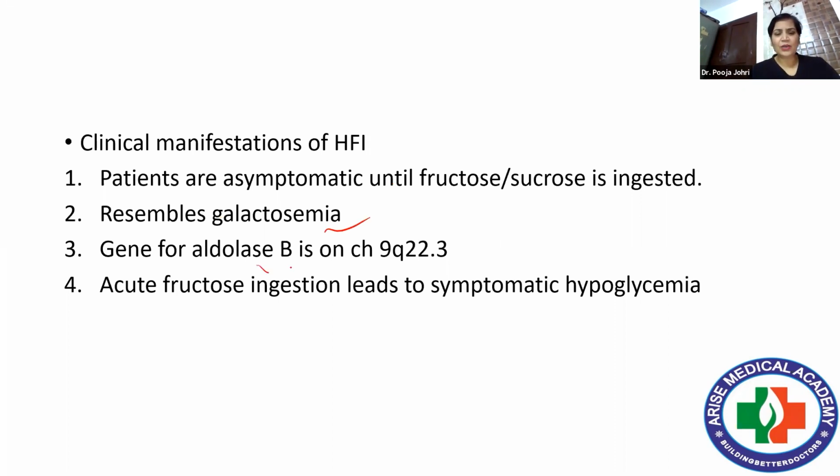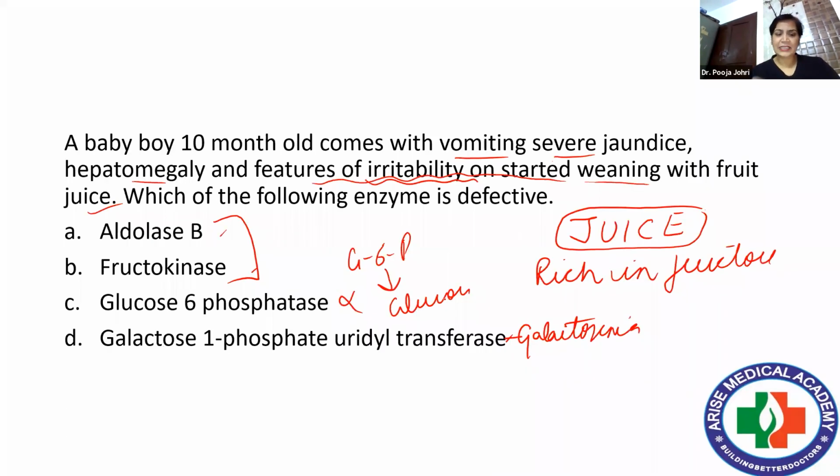The gene for aldolase B is located on chromosome 9q22.3. Acute fructose ingestion will lead to symptomatic hypoglycemia, and it can finally lead to the death of the individual also. So the answer here would be simply aldolase B. Very important.